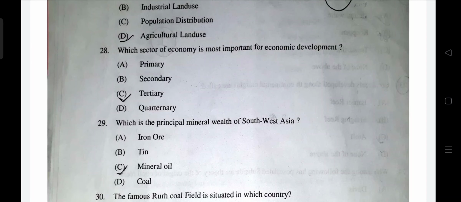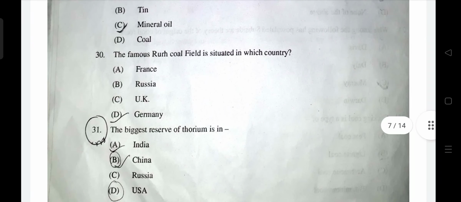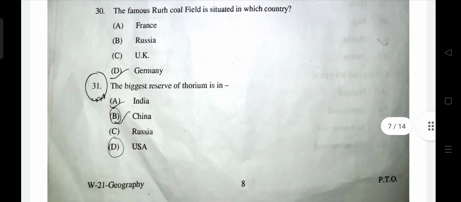What is the principal mineral wealth of Southwest Asia? Southwest Asia is the Middle East. The Middle East has minerals in vast quantities. So for Southwest Asia, I think it is mineral oil. The famous Ruhr coal field is situated in Germany. The biggest reserve of thorium is in India. The monazite sand of the Kerala coast holds the biggest reserve of thorium in the world.